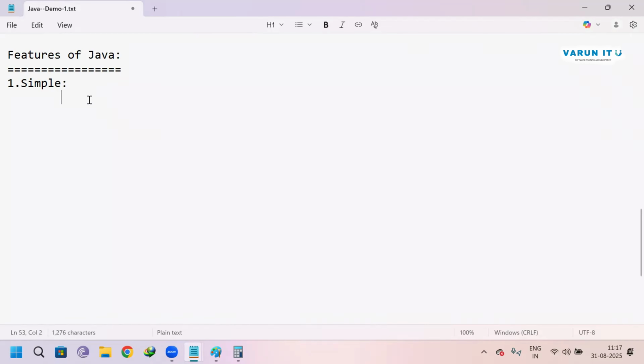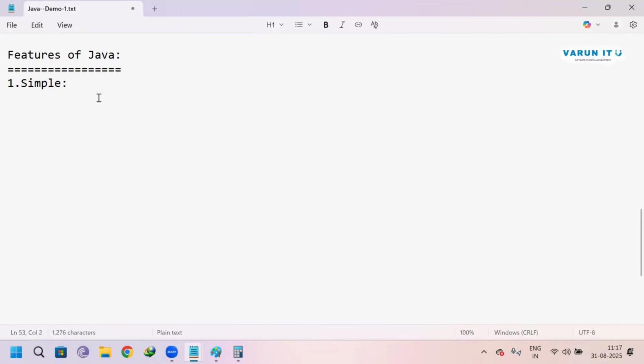If you want to learn anything, learn it efficiently. Don't take it lightly, because Java is the most important one to learn everything. If you don't learn Java carefully, you cannot learn anything later. Everything will get confusing. So be strong in core Java. Now coming to the topic: it is simple.